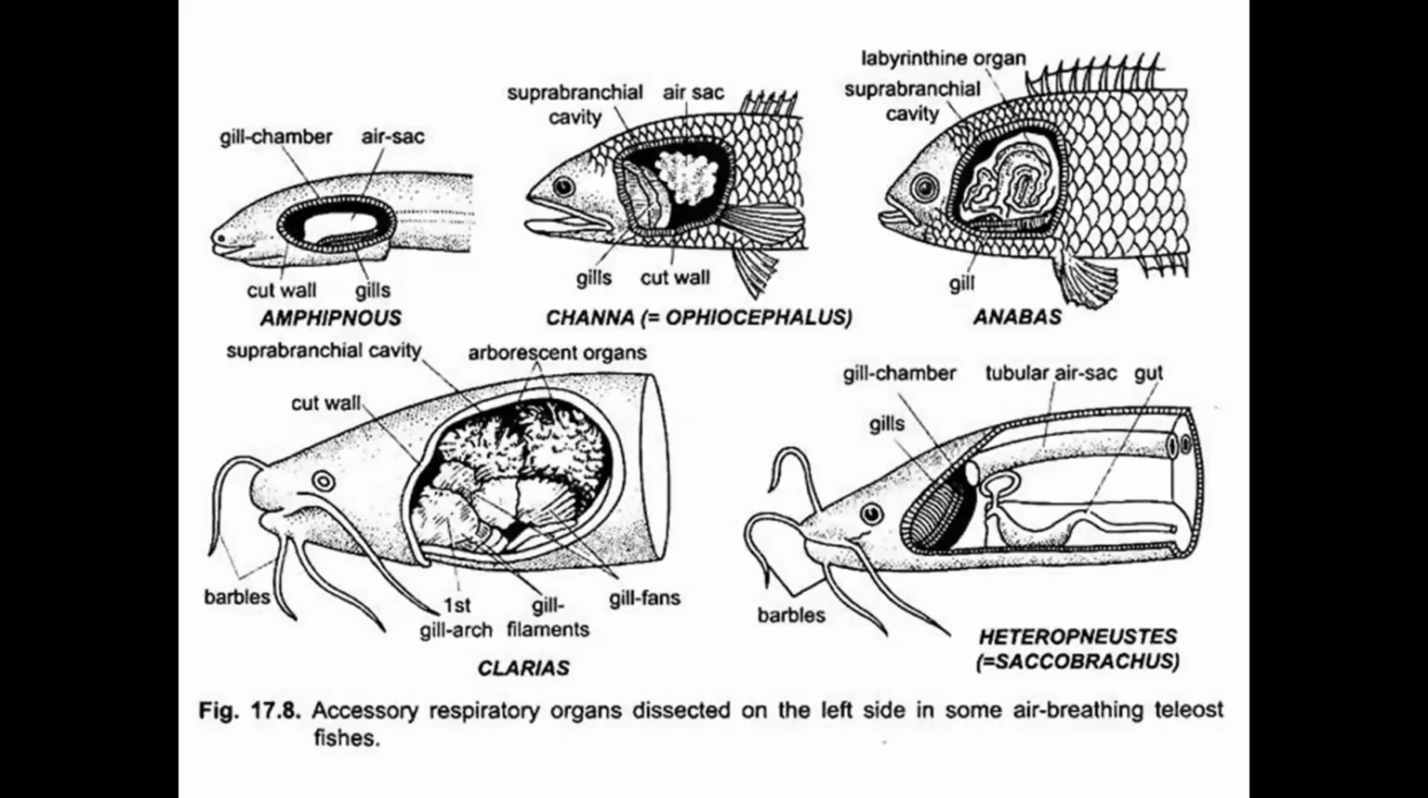Here is the comparative sheet where you can see a simple air sac; in the Channa, the specialized organ which is a diverticulum from the wall of the pharynx; then the labyrinthine organ in Anabas, the rosette in Clarias, and the tubular air sac in Heteropneustes. So this was about today's class.